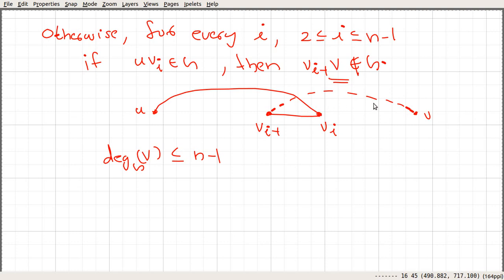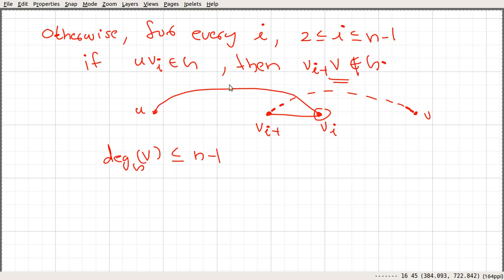So this condition says, if u v_i is an element of the edge set of G and v_{i-1} v is not an element of G, then v_i is adjacent to u, and v_{i-1} must not be an adjacent vertex of v. So it will put a constraint on v.